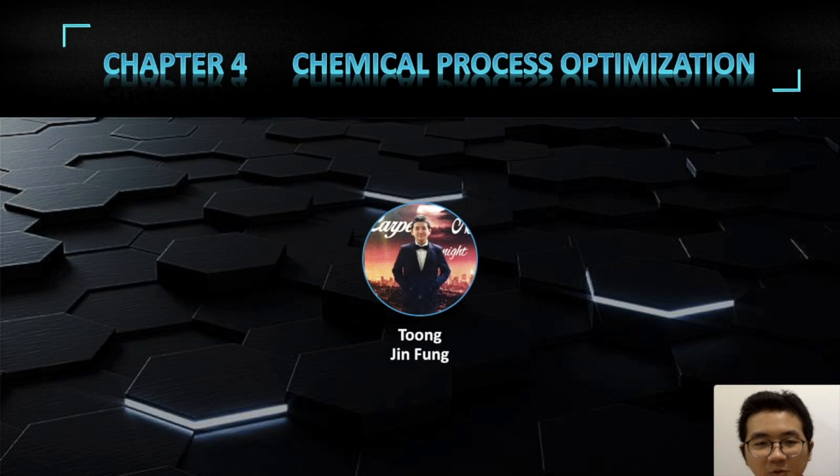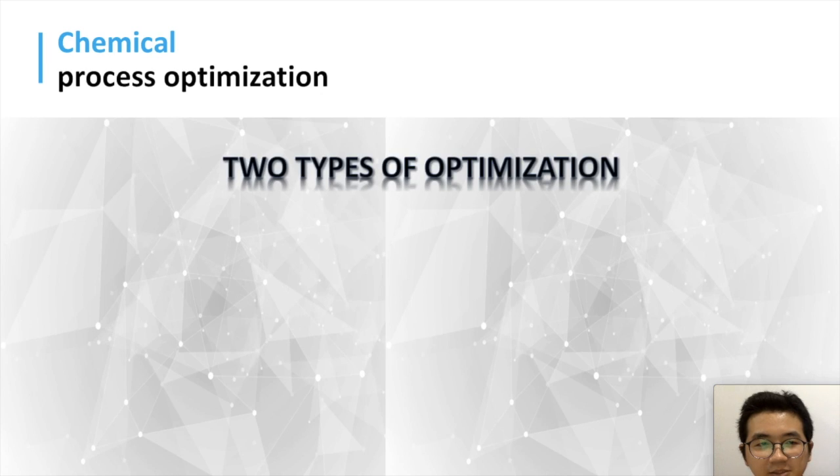Hello, my name is Fung. For my part, I am going to explain Chapter 4, Chemical Process Optimization, in detail. In order to optimize the phenol production efficiently and to make the process economically feasible, there are several types of optimization which can be used. For example, parametric optimization and topological optimization.